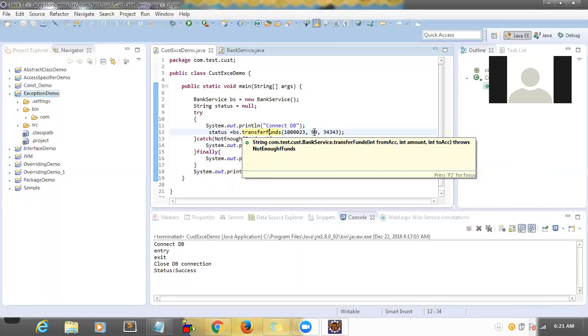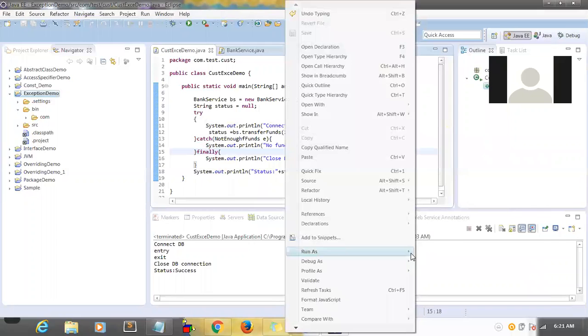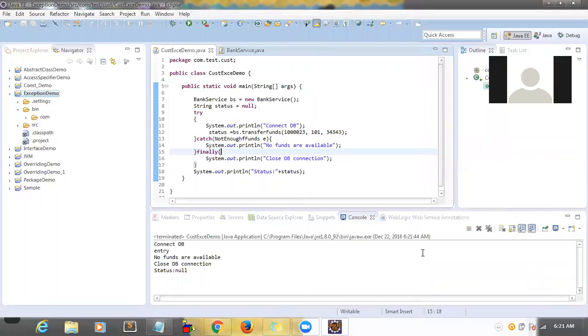Now we will give the negative scenario, 101. So now we have to always close the DB connection, correct? Right. So now let me run this program and we will see whether the DB will close or not. See here.